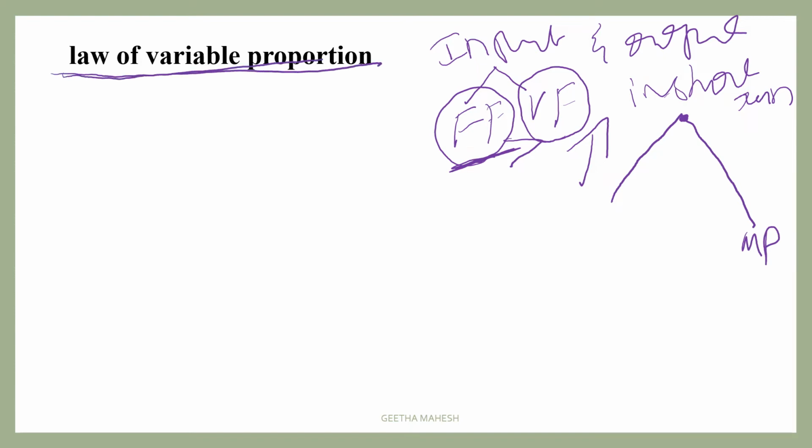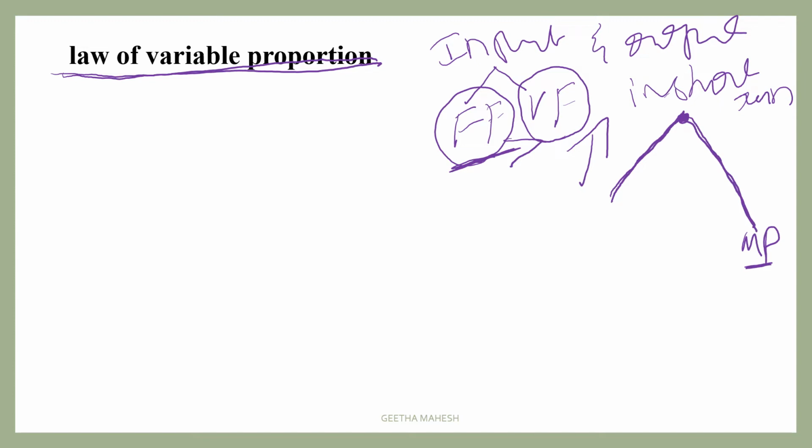This law of variable proportion explains keeping some factors fixed, and if we vary the variable factor, the marginal product of a labors or variable factor will increase and becomes maximum, later starts decreasing. This is known as law of variable proportion.